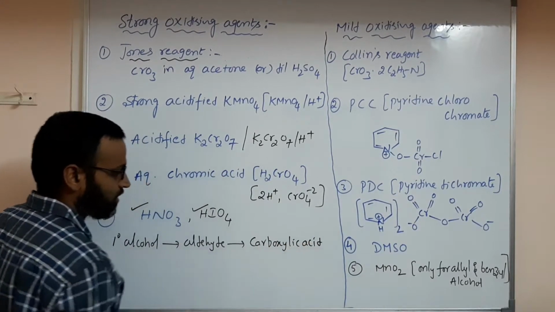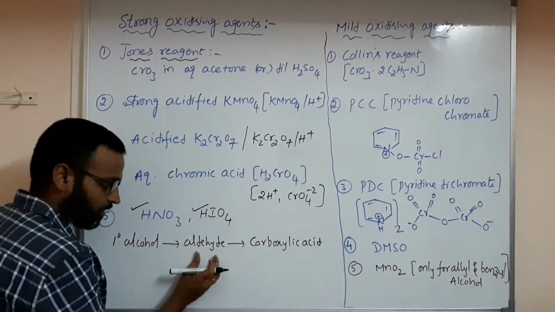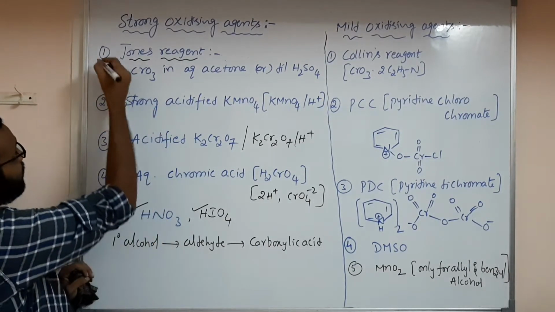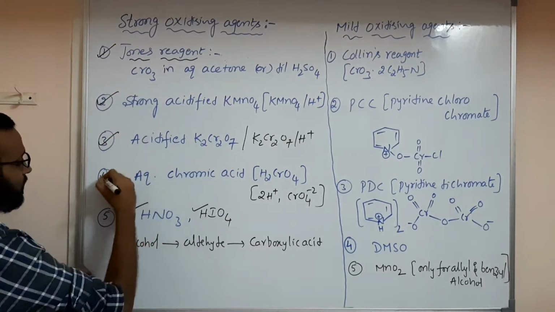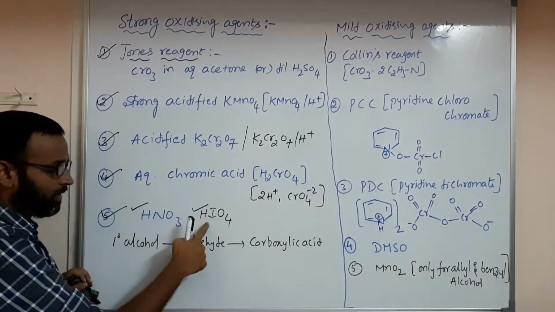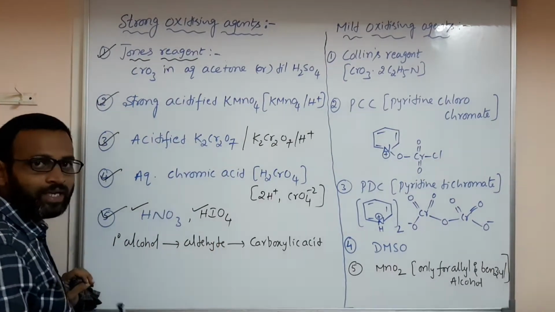So no change in the number of carbon atoms. When you are using any of these reagents, HNO3, nitric acid, HIO3, iodic acid, periodic acid.